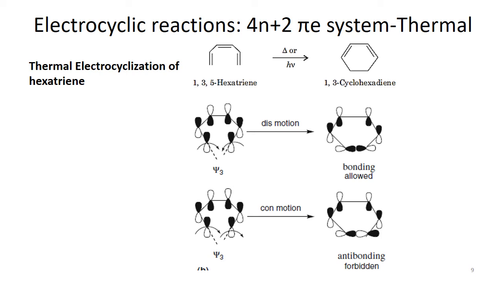According to the molecular orbital approach, the disrotatory mode shall be allowed if the HOMO undergoes the reaction and bonding is allowed. But for psi3 to undergo conrotatory motion, an anti-bonding orbital is formed.